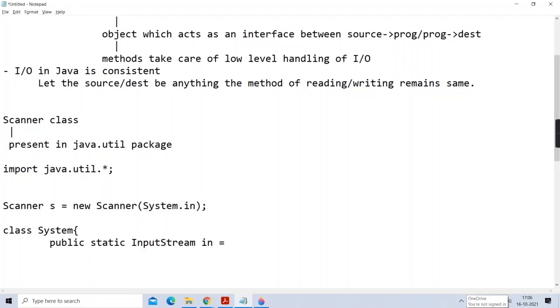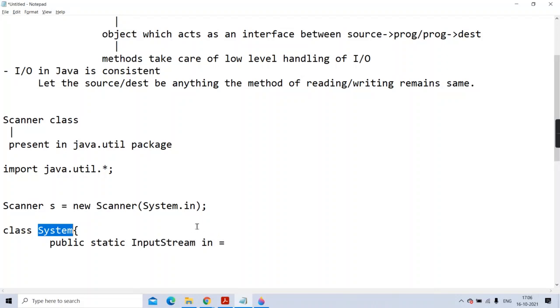In is an object of which class? In is an object of the input stream class. But it is a member of which class? System class. It belongs to the system class, but it itself is a copy of which class? Input stream.